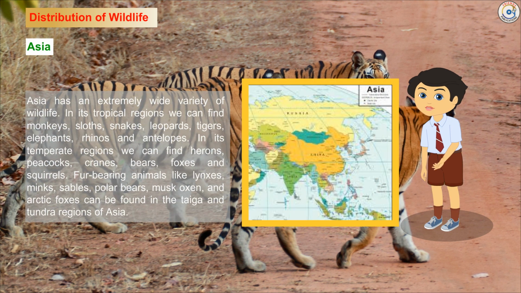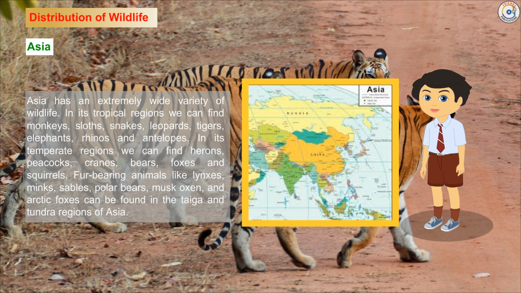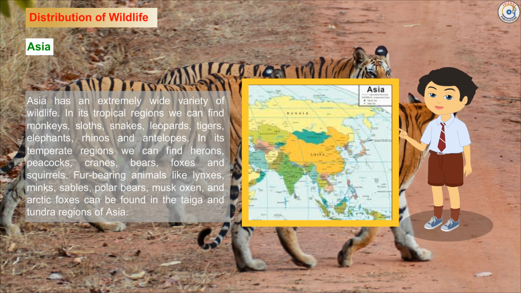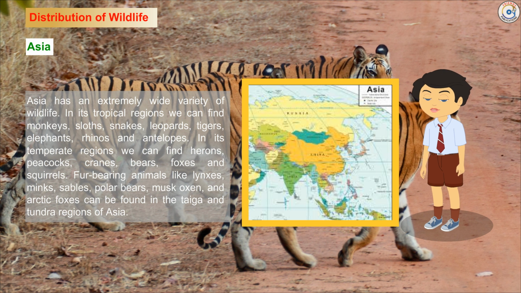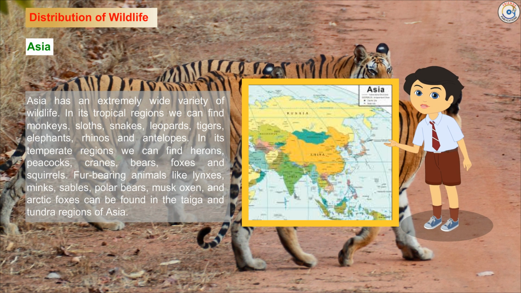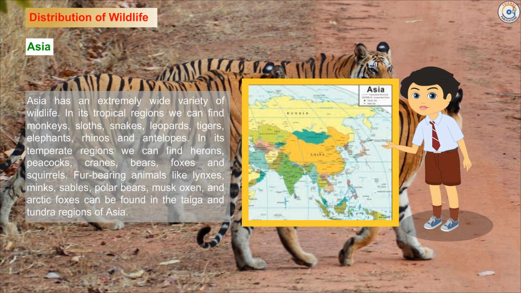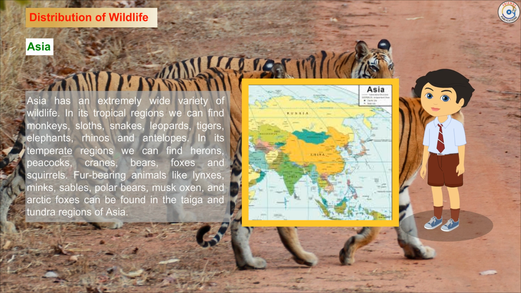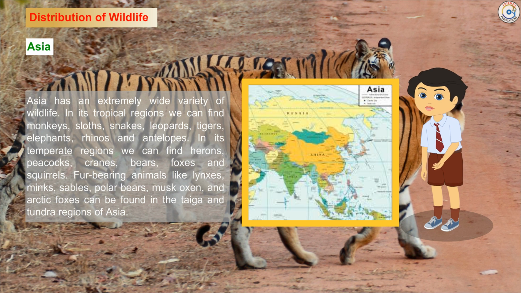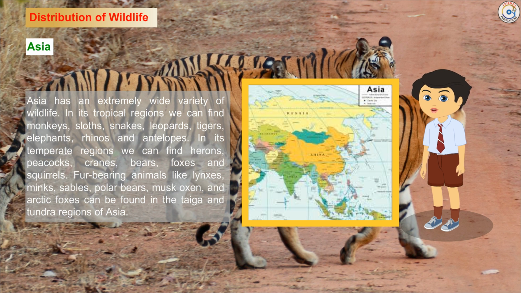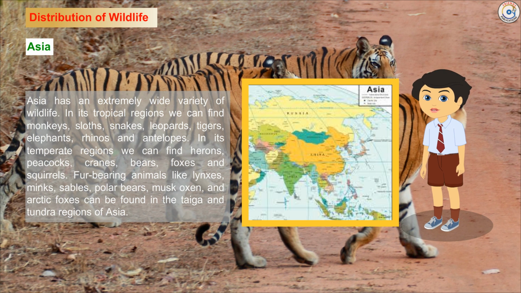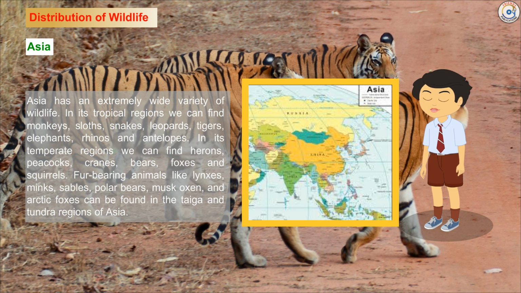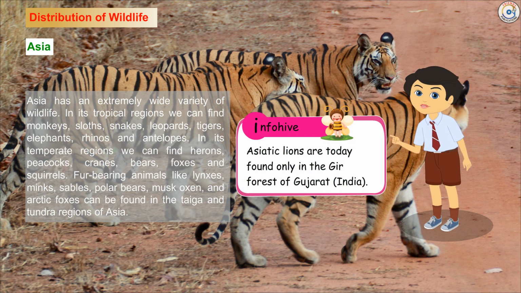Asia. Asia has an extremely wide variety of wildlife. In its tropical regions we can find monkeys, sloths, snakes, leopards, tigers, elephants, rhinos and antelopes. In its temperate regions we can find herons, peacocks, cranes, bears, foxes and squirrels. Fur-bearing animals like lynxes, minks, sables, polar bears, musk oxen and Arctic foxes can be found in the taiga and tundra regions of Asia.